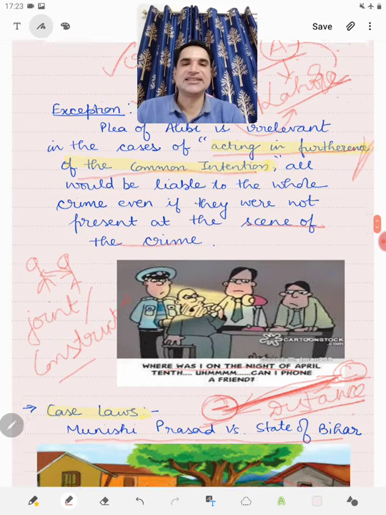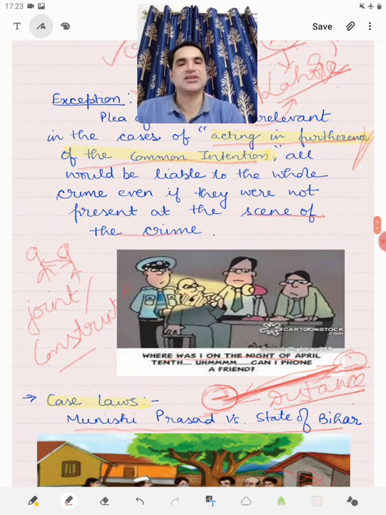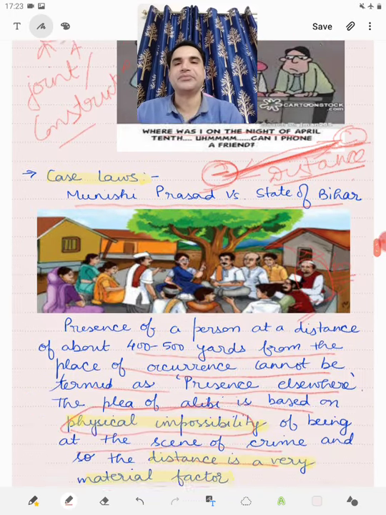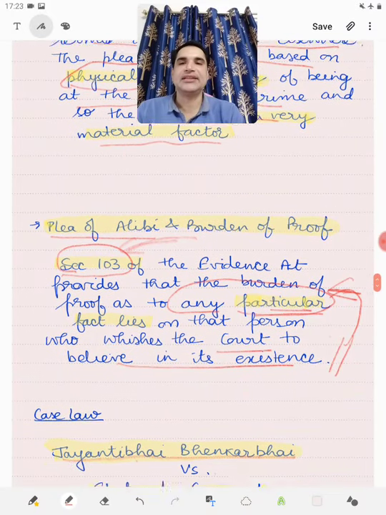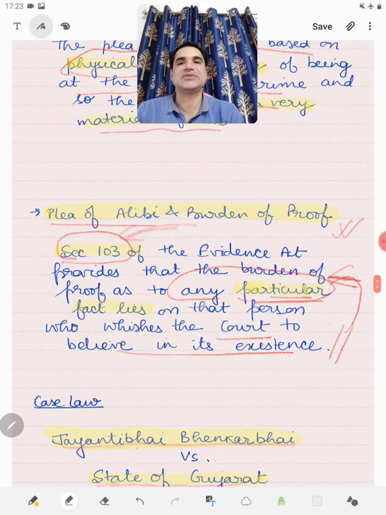Whether that distance is such that it cannot be reached is relevant. Then we saw in burden of proof that it is for the accused to prove that he was not at the place of the crime, and this flows from the fact that if a person wants the court to believe in a particular fact, then it is for him to prove that particular fact.